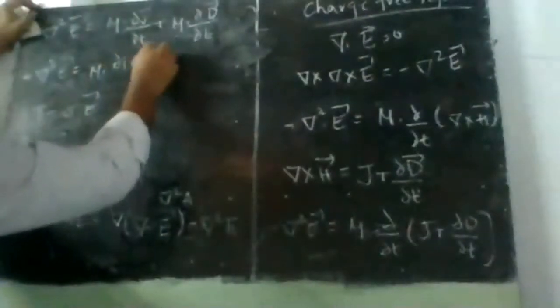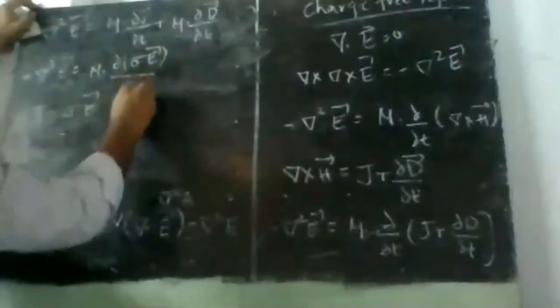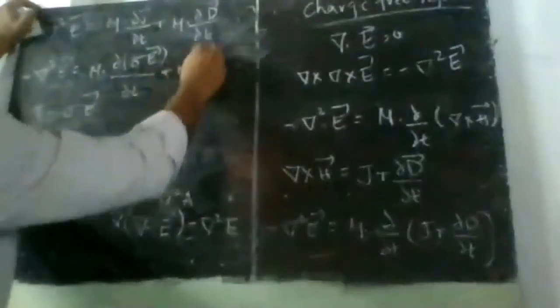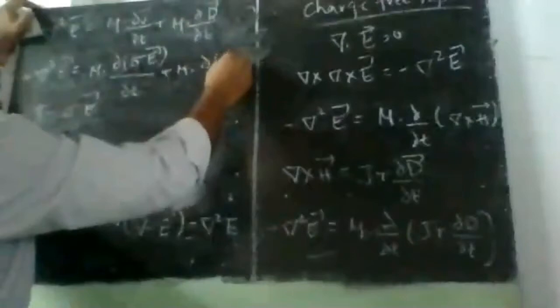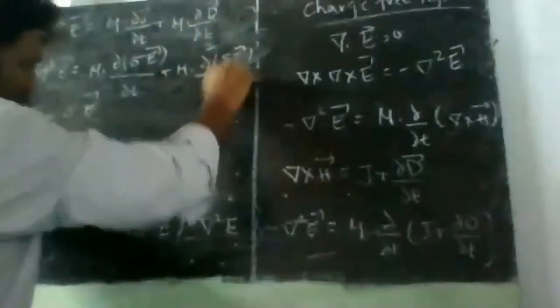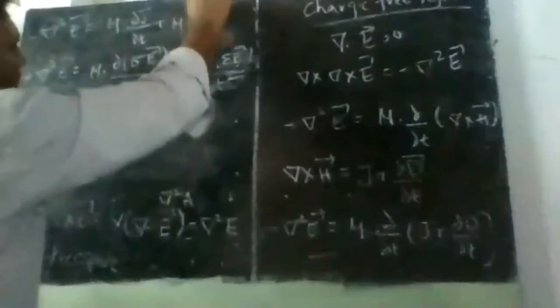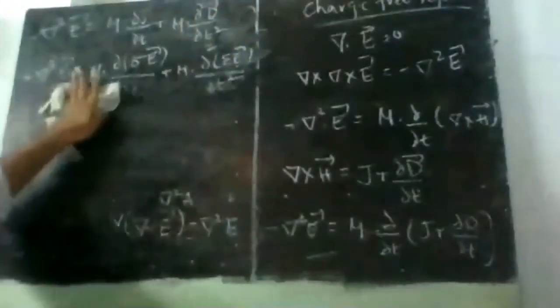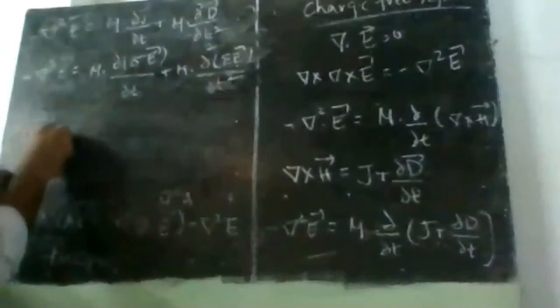Instead of J, what I write is sigma E bar, ∂/∂t, plus mu into, we already know D bar is nothing but epsilon into E bar, divided by ∂ square by ∂t square. Writing for J and writing for D bar, I get it like this.